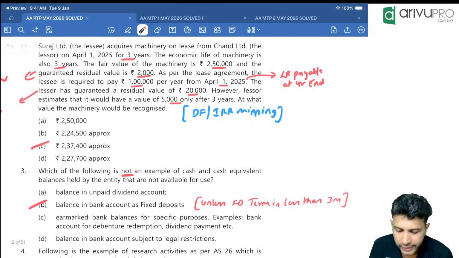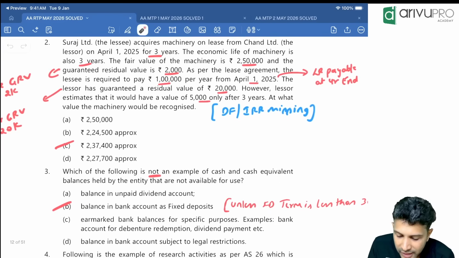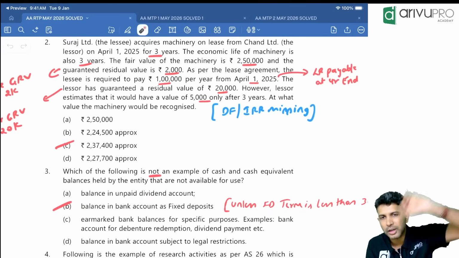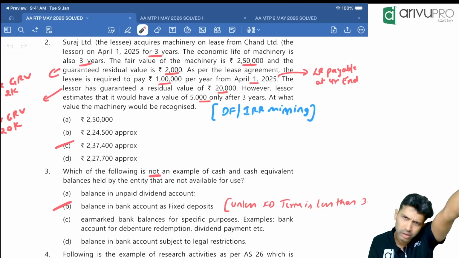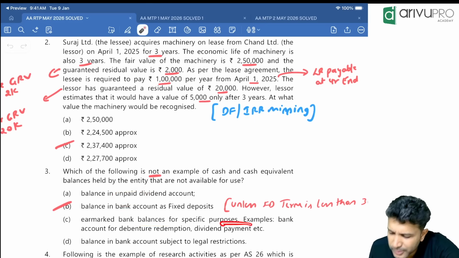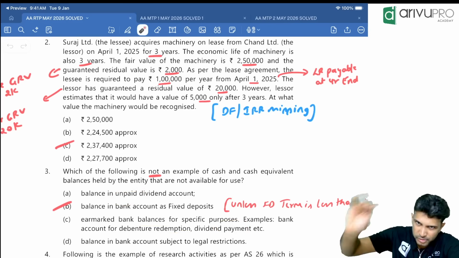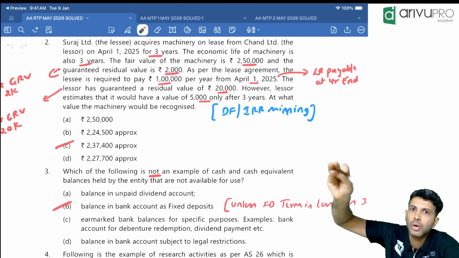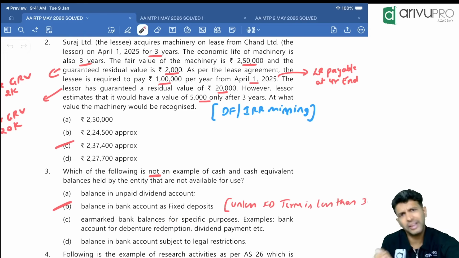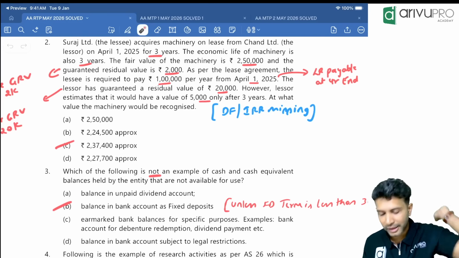That's all. Next is which is not an example of cash and cash equivalent, they're asking. Balance in the unpaid dividend account. Now, people, if you have not paid the dividend to shareholders, you have to keep that money in a separate bank account. That is also cash and cash equivalent only. Earmarked bank balance for a specific purpose, like bank account for debenture redemption, dividend payment. If you opened a bank account for a specific payment and the payment is not yet done, that is also cash and cash equivalent only. Even restricted bank accounts are also cash and cash equivalent, people. That's what I'm trying to say.